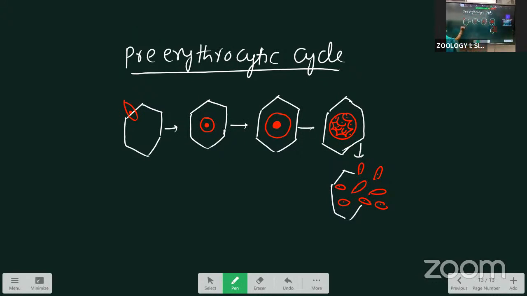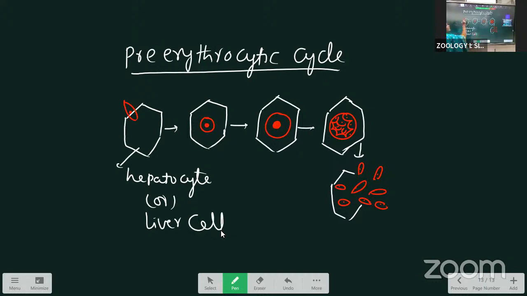This one is the hepatocyte, also called a liver cell. First, they attack the liver cell. The sporozoites are present inside the saliva. When the mosquito bites the man, they enter into the bloodstream of the man. Within half an hour, they attack the liver cell, and this we call a sporozoite.